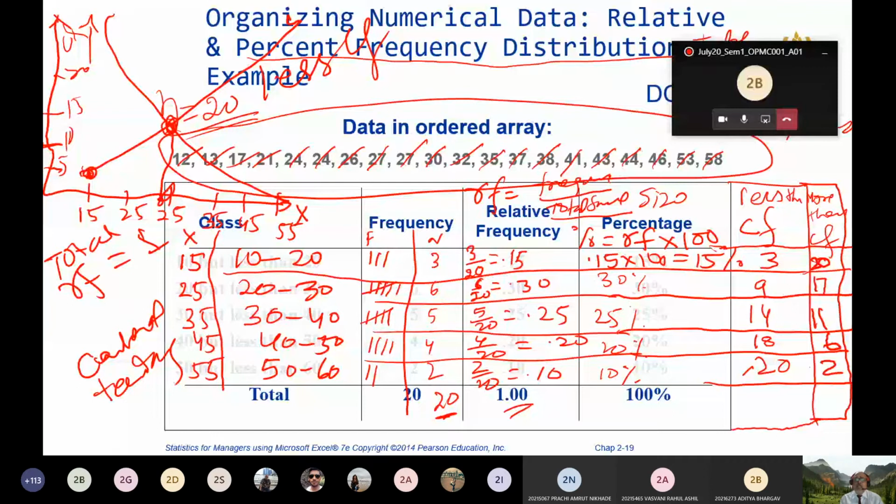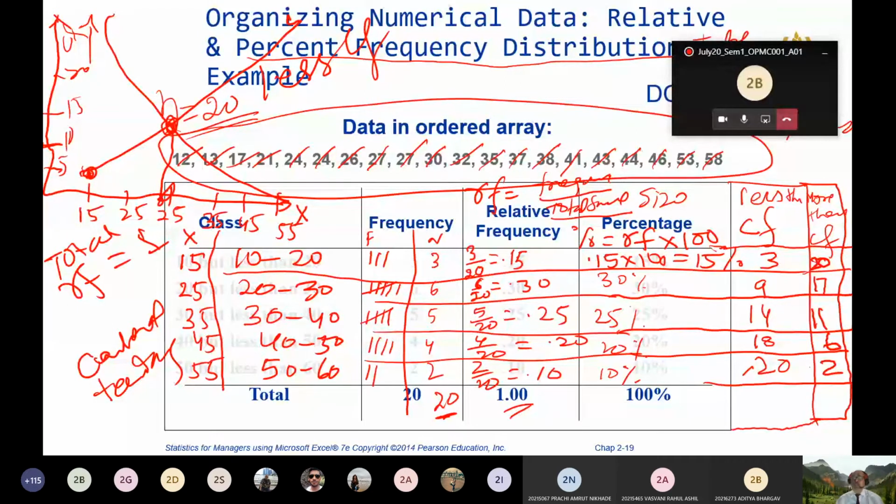Then from that relative frequency you also learned how to convert it into a percentage, and from that you also learned if you have a frequency distribution and frequency is known to you, you can find out less than cumulative frequency, you can find out more than cumulative frequency, and then you can visualize this frequency distribution in the form of this chart, wherein midpoints are the class midpoints along the x-axis and cumulative frequency along the y-axis, and this chart is called Ogive chart.